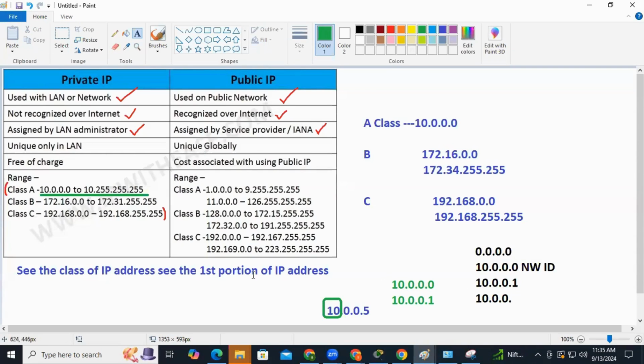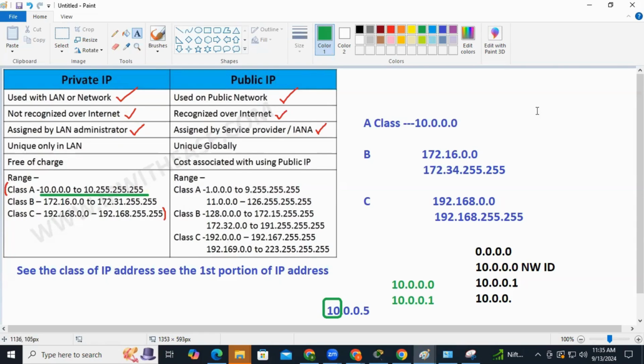Let me rephrase it. The range for public IP is given as class A, B, and C. Whatever is out of these ranges will be private IPs, and whatever is apart from this is a public IP. That is what it is saying here: 1.0.0.0 and so on, anything you take comes under the public IP address.